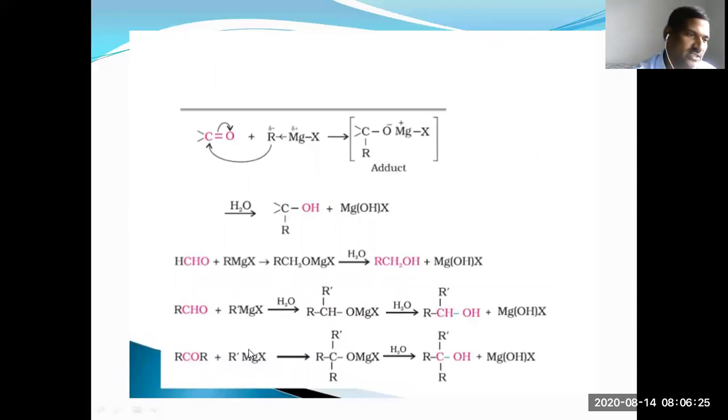So in this reaction, from formaldehyde you can get the primary alcohol. From other aldehydes, you can get the secondary alcohols. Ketones give the tertiary alcohols.